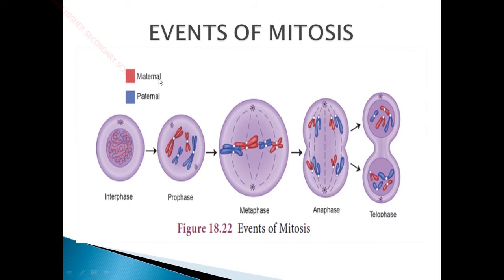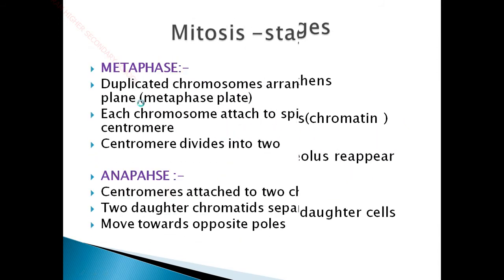So here the red color denotes maternal. Maternal is nothing but the chromosomes from the mother, and paternal is the chromosomes from the father. Okay, so maternal and paternal. This color differentiation is given to differentiate the chromosomes of the mother from those of the father. Now let us come back to the explanation part.